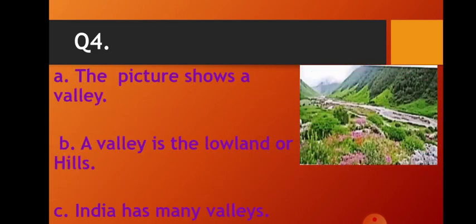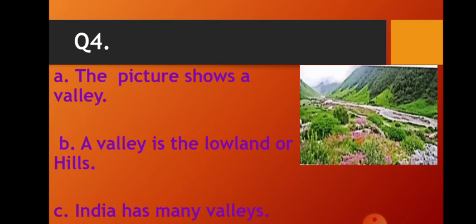Now, question 4. See the picture displayed on the screen? The same picture is there in the book as well. Now, statement A. The picture shows a valley. B. A valley is the lowland between hills.